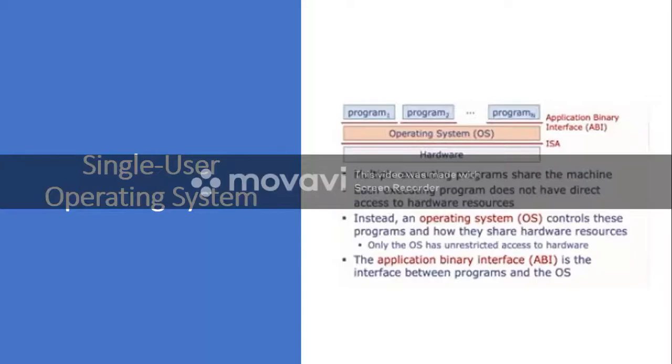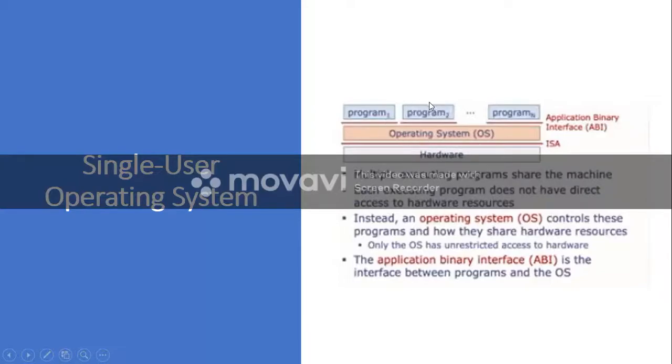Let us see this diagram on the right side. At the bottom layer we have hardware, which is the resources of a computer which should be effectively shared. Above the hardware we have the operating system. The operating system is the software which can directly communicate with the hardware, and it communicates with the hardware through an interface. This interface is called ISA, instruction set architecture.